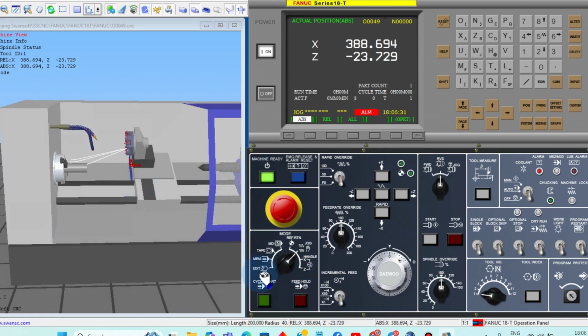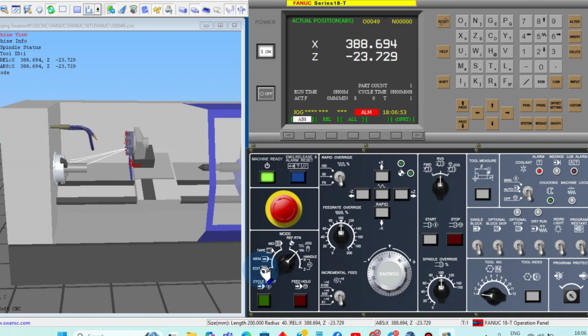You know, this is the mode selector. Do you have any idea about this mode selector? Yes, same as the actual machine controller, right? Okay. Now, this is known as the mode selector. What is the advantage of this mode selector? What are the purposes we need it for?